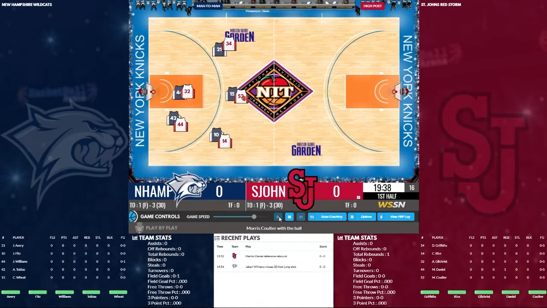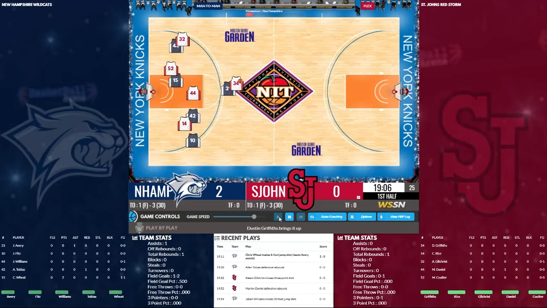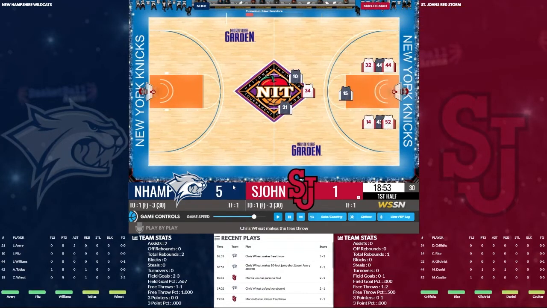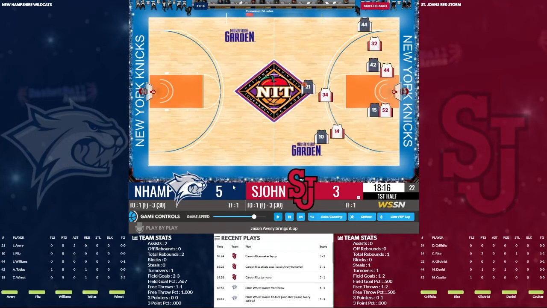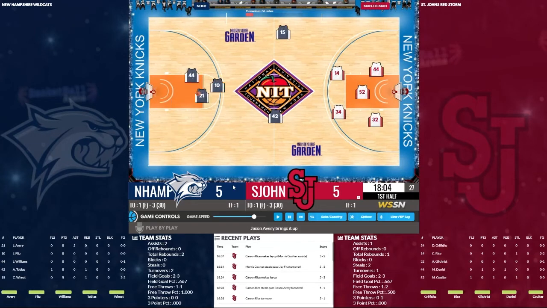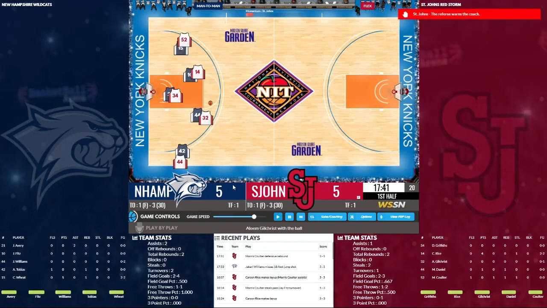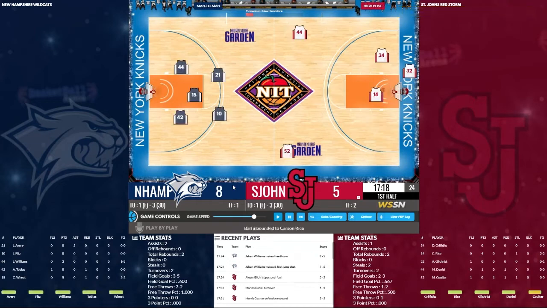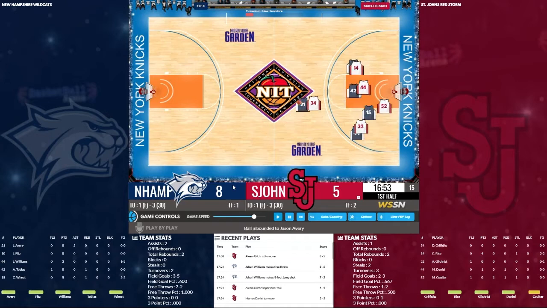Missed jumper from Jabari Williams. A 3-star incoming freshman is nice. And we get the first basket, Chris Wheat. They get 1 out of 2 at the line. Wheat gets an and one. He's got a quick 5. 5-3. 5-5. Still 5-5. Jabari Williams with an and one, his first 3 points as a Wildcat, and we're up by 3.